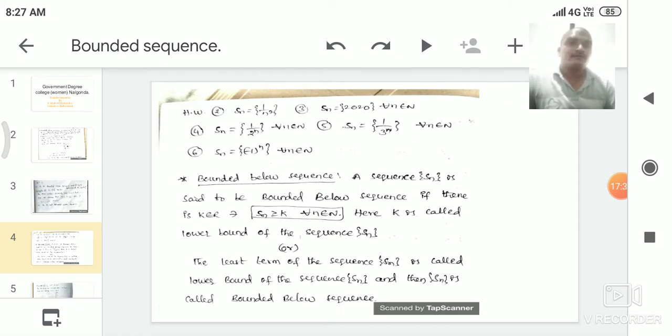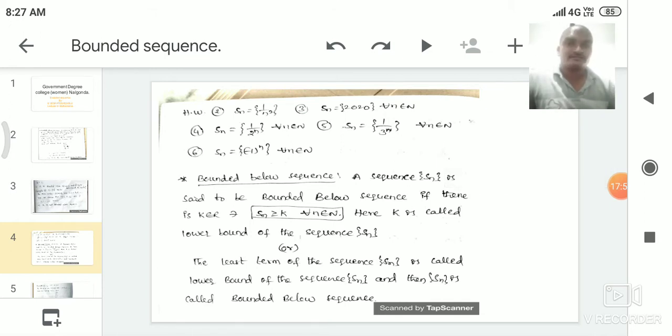Because here minus 1 is always less than or equal to 1. This sequence satisfies the condition Sn less than or equal to k. So whenever Sn is less than or equal to k, we say that k is the upper bound of the sequence Sn, and the sequence Sn is called a bounded above sequence.